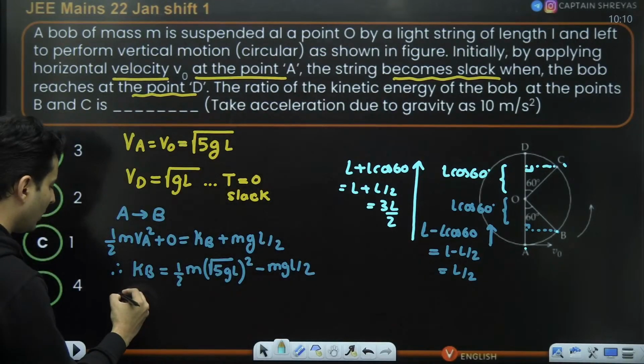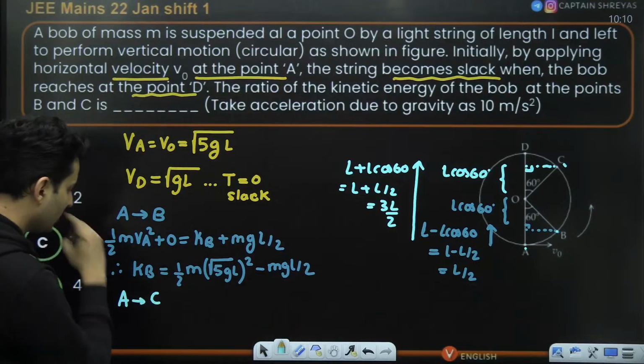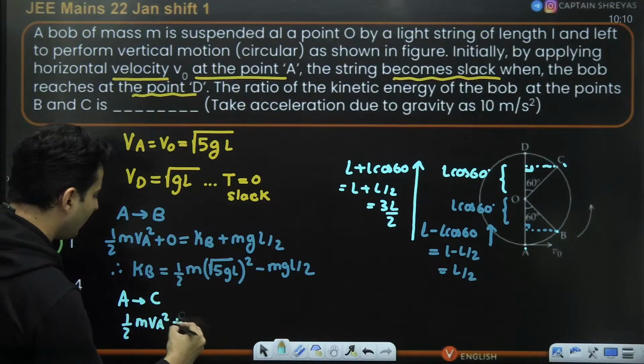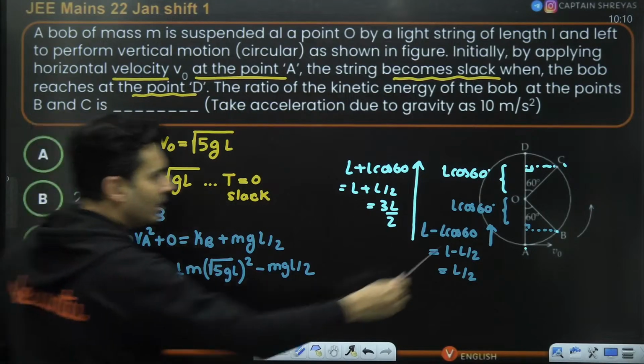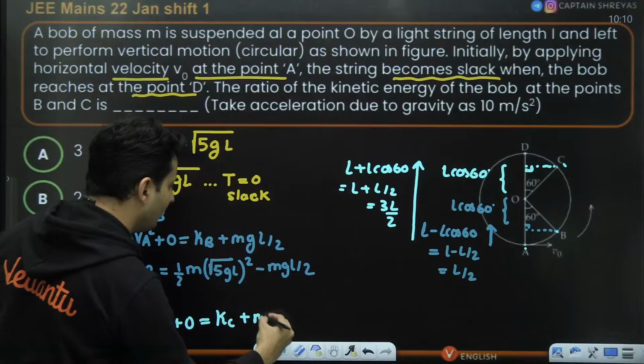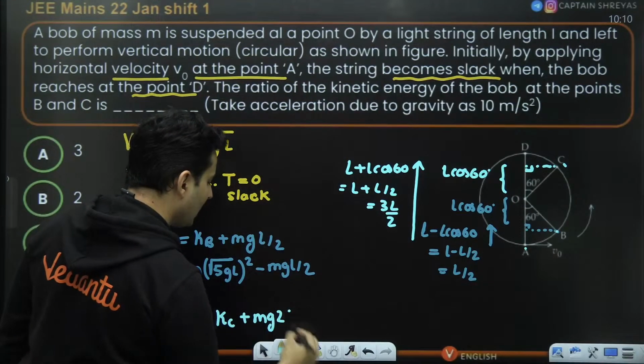Similarly, you can do from A to completely going towards C. So that will be nothing but half mass into velocity at A square, no gravitational energy. When you reach here, you have some kinetic energy Kc and some potential energy mg. This total height was 3L by 2.